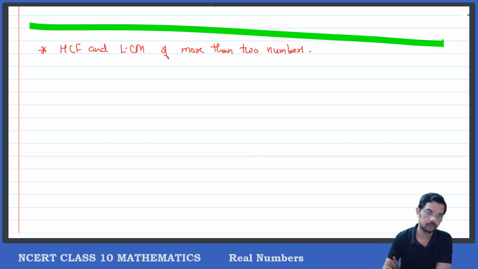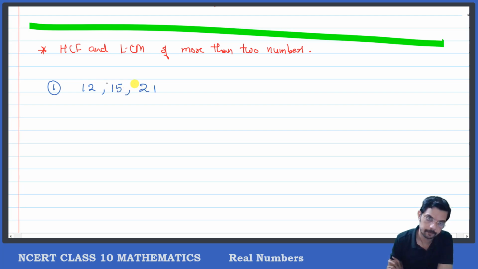Okay, I'll take three numbers and check how to do it. The first one is 12, 15 and 21. Find HCF and LCM of the three numbers 12, 15 and 21. I have 12, 15 and 21.